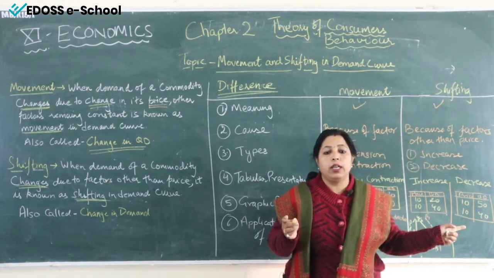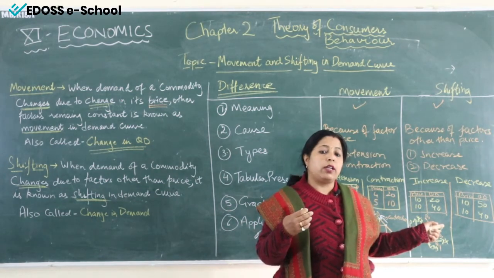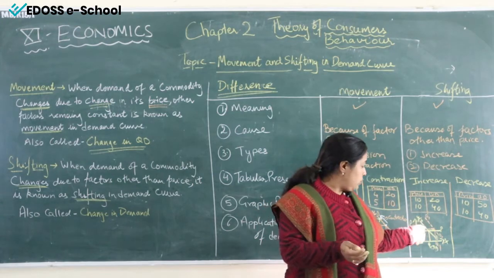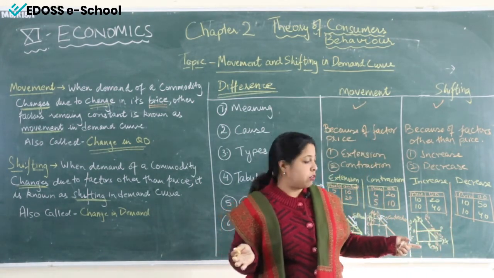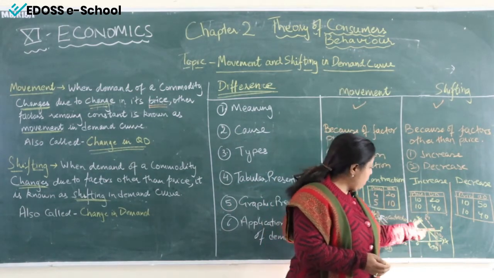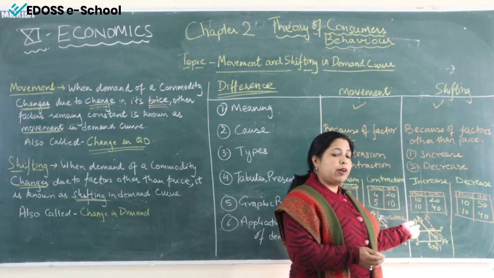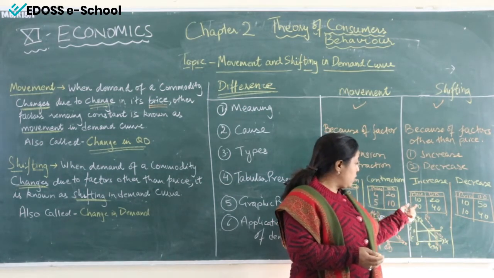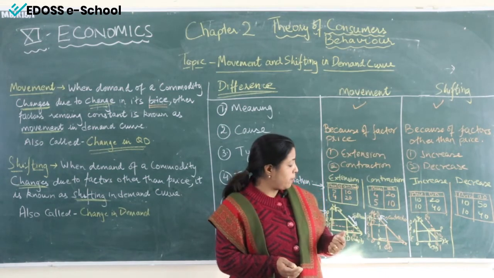It may be due to an increase in income of the consumer, an increase in taste and preference of the consumer. It can also be an increase in price of related goods. So the reason can be any. But when the demand curve shifts rightward, and the demand curve always shifts rightward or leftward due to factors other than price. That is the diagrammatic representation of increase in demand.